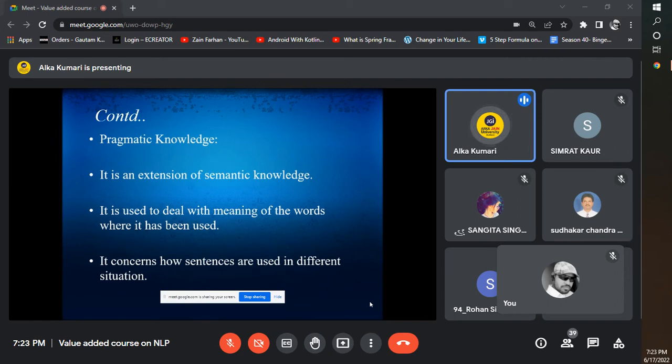The next is pragmatic knowledge. It is a very important part of natural language understanding. Pragmatic knowledge is just an extension of semantic knowledge. Why? Because it is basically used to deal with the meaning of the words where they have been used, and how sentences are used in different situations. Suppose I mention, I went to the bank to take money.